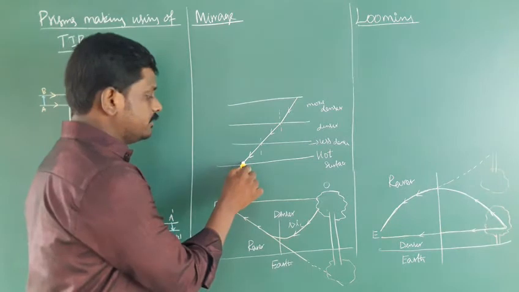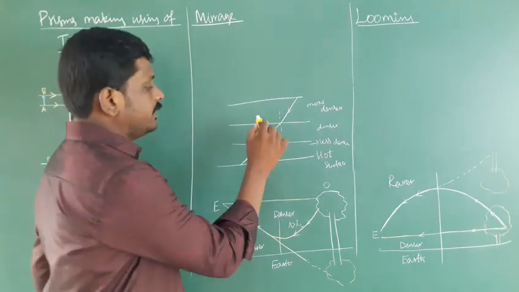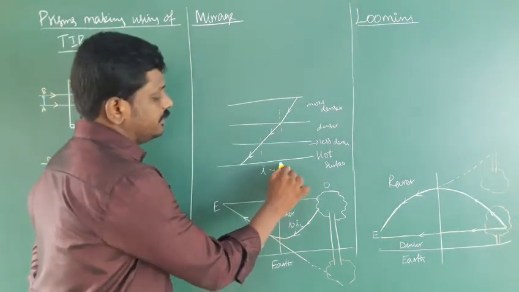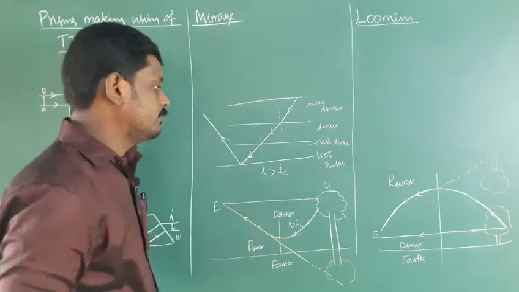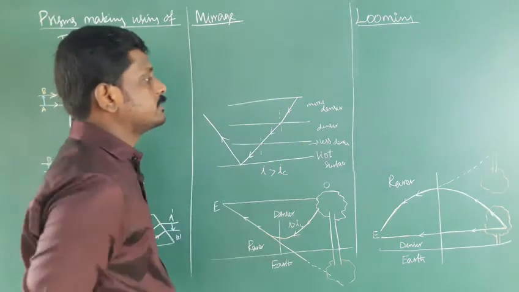The incident angle i becomes greater than the critical angle, so the ray is reflected back. Total internal reflection takes place.